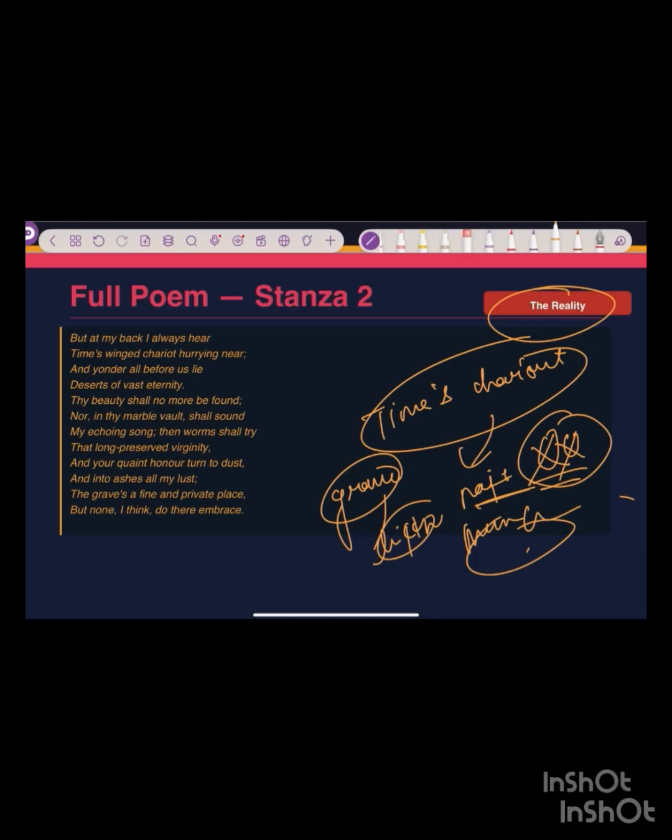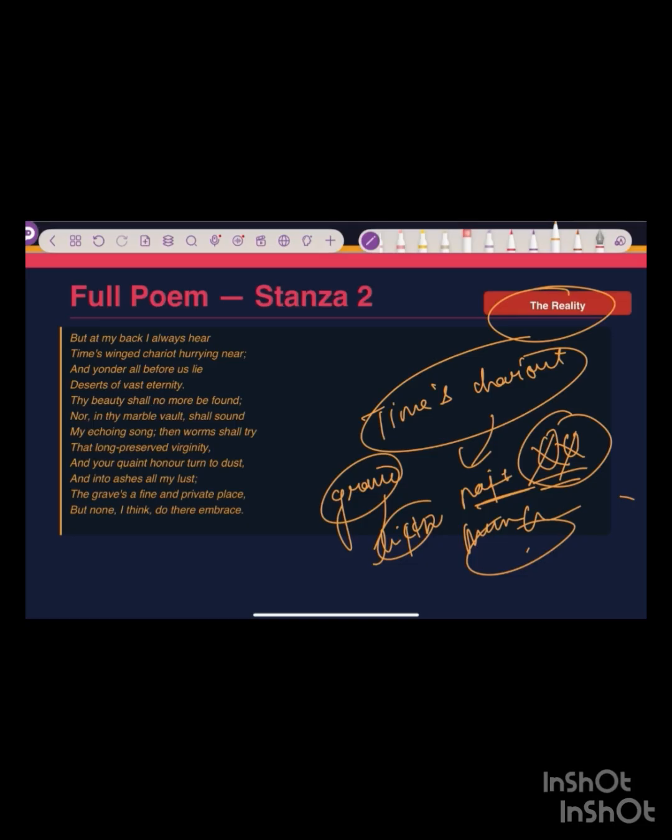And the worms shall try that long-preserved virginity. The virginity that you have saved till now will be eaten by worms. They will engulf your virginity, and your honor will be mixed in soil and turn to dust, and in the ashes all my lust, all the lust that I preserve for you with emotions, all that will also turn into ashes.